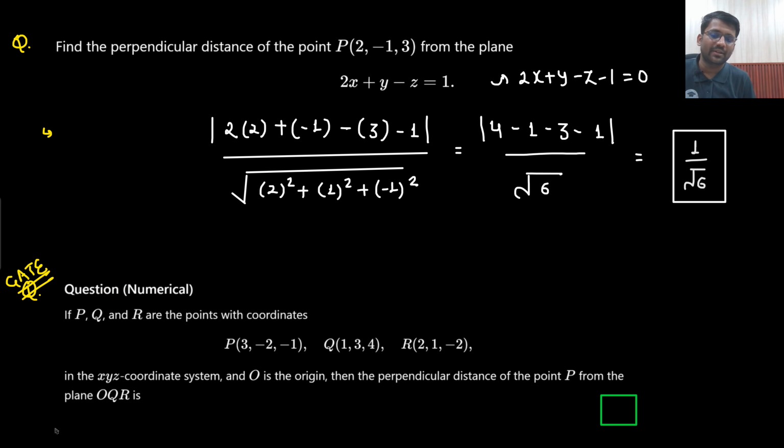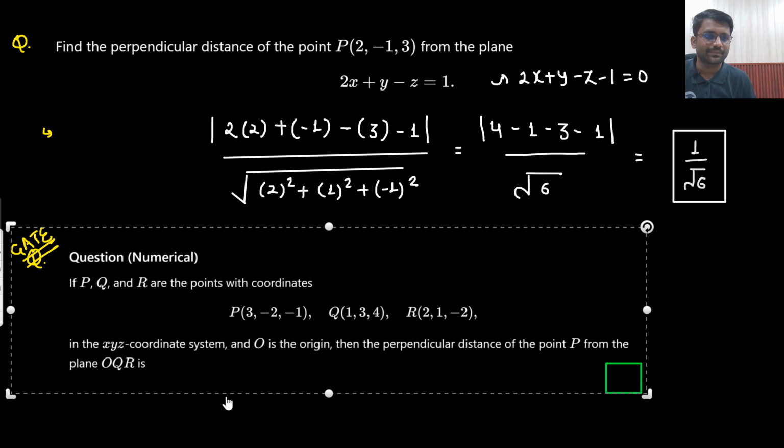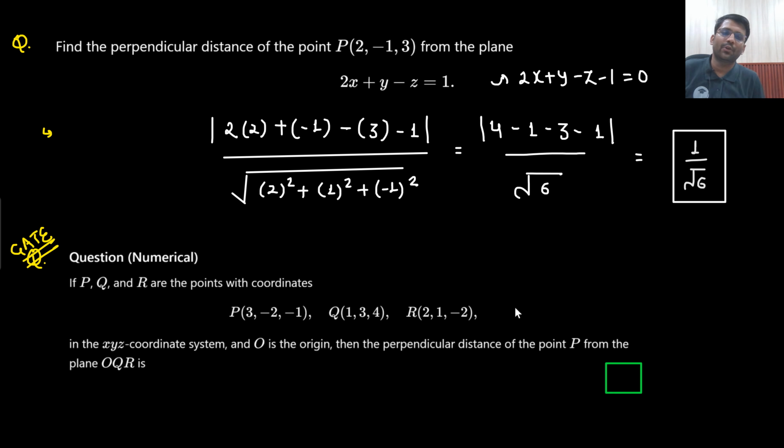This question has been asked in the GATE examination. How will you solve this question if it comes in your examination hall? Proof is not required here. If you know the formula, the job is done. If you don't know the formula, that means it is gone. That's it. There is nothing in between.